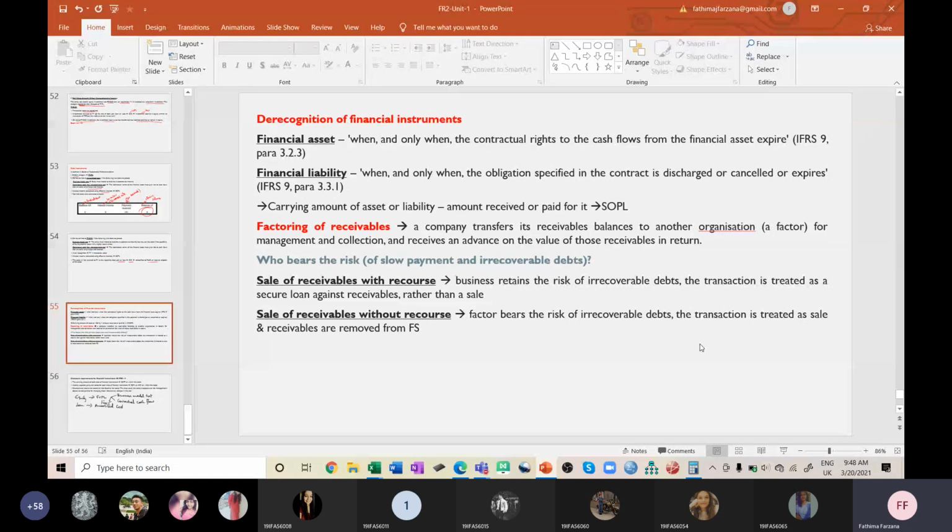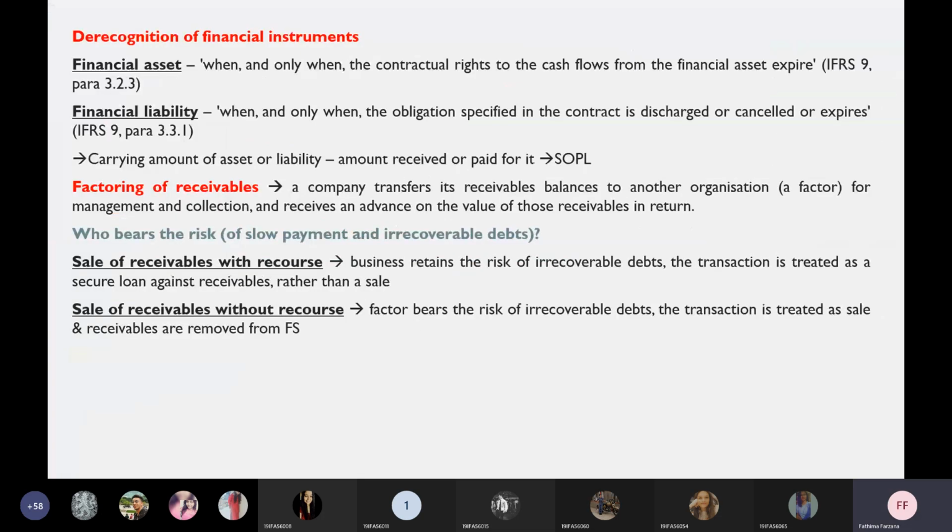Coming to the factoring of receivables. This is one new term, and it is only theory. Receivables are a very important part, and collecting the money from the people who should pay you is very difficult. So some companies give it to an agency or other organization to take care of collecting the money.